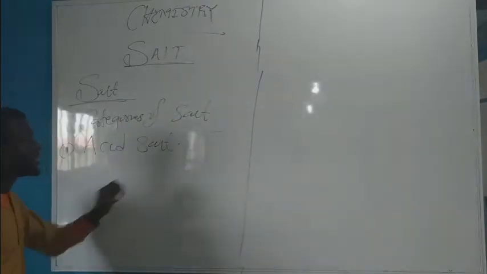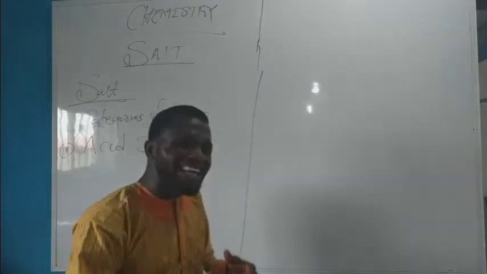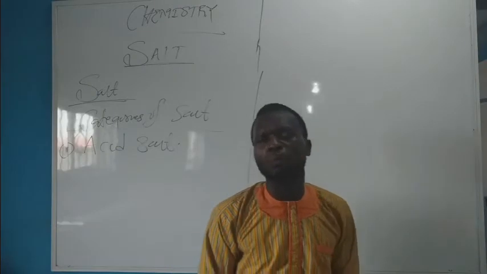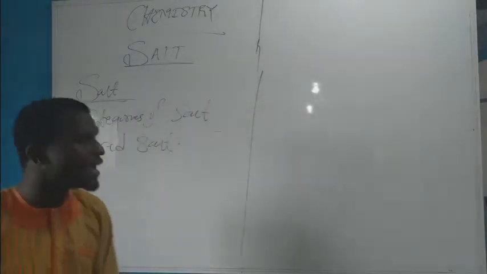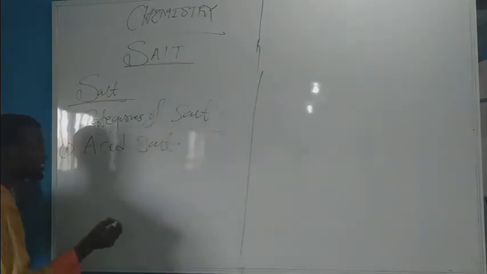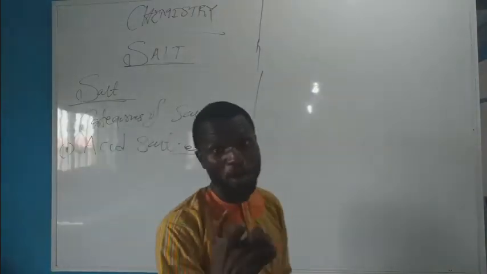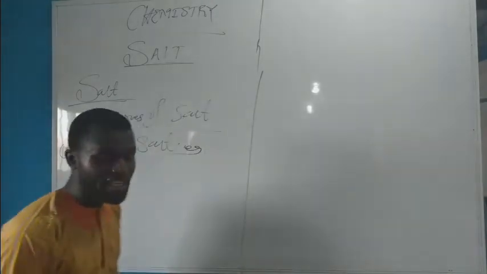So acid salts are formed by polyprotic acid, and it occurs when the ionizable hydrogen ion or proton in an acid is partially replaced by a metallic ion. For instance, I'm going to use the manufacture of sodium sulfate or Glauber salt, sodium tetraoxosulfate 6, as an illustrative example.